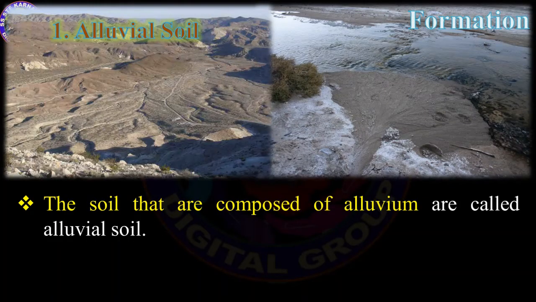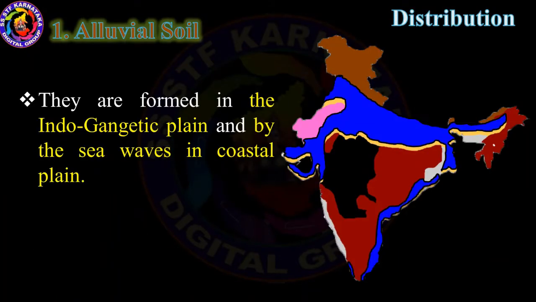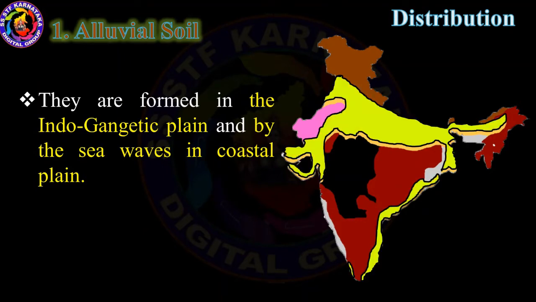First one is alluvial soil. What is alluvial soil? The soils that are composed of alluvium are called alluvial soil. They are formed from the sediments deposited by the rivers. Alluvial soil is formed in the Indo-Gangetic plain and by the sea waves in coastal plains.